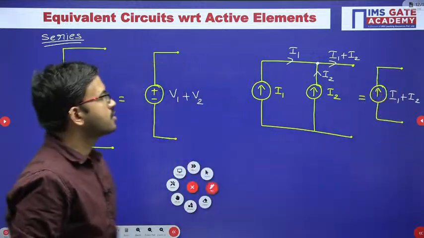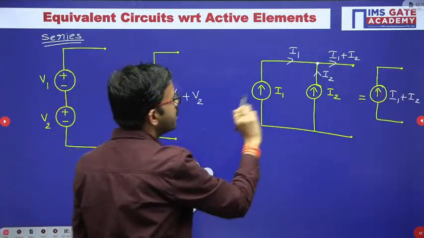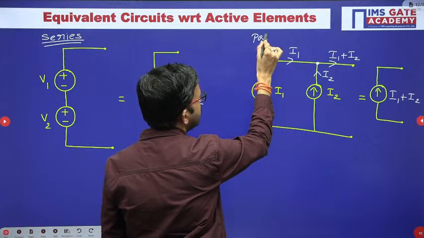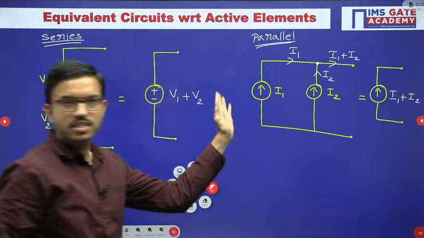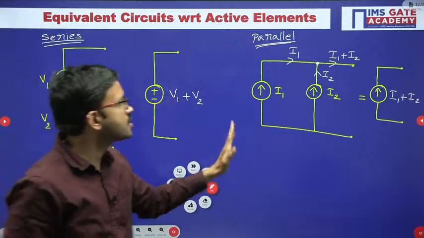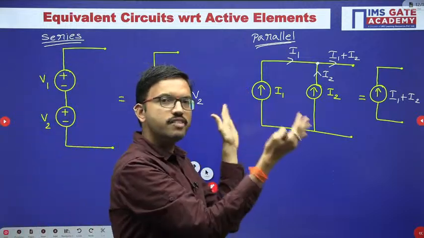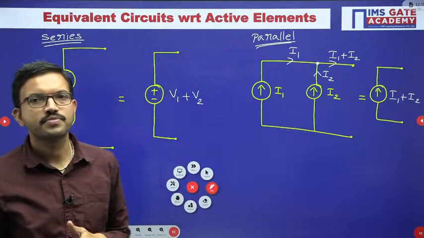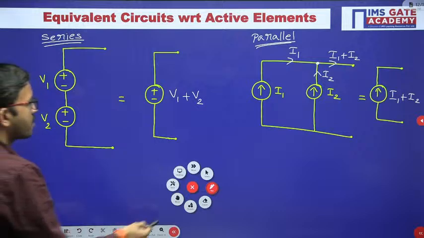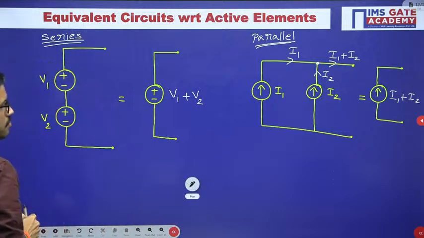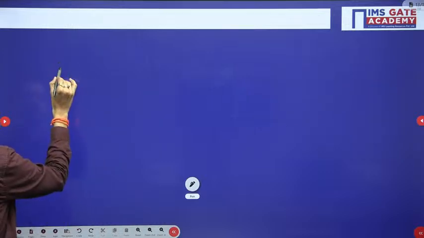So in this way, whenever current sources are connected in parallel, if the current directions are same, then we can add. Suppose current directions are opposite, then we have to subtract. Okay, I hope all of you got the clarity. Now with this understanding, I am going to represent it in the exactly opposite way. Now all of you give a try.